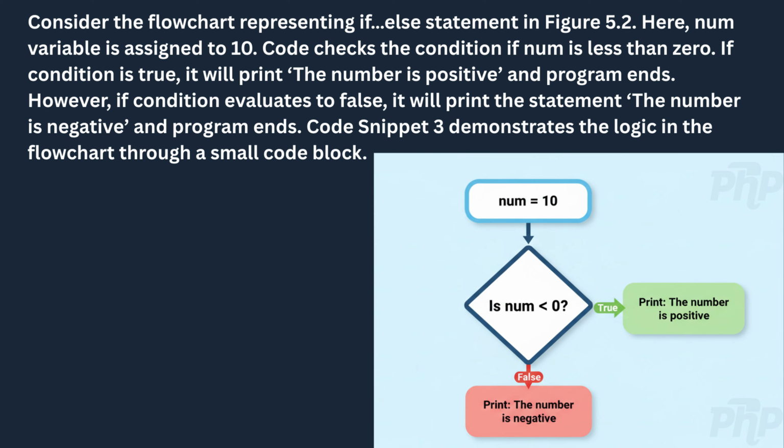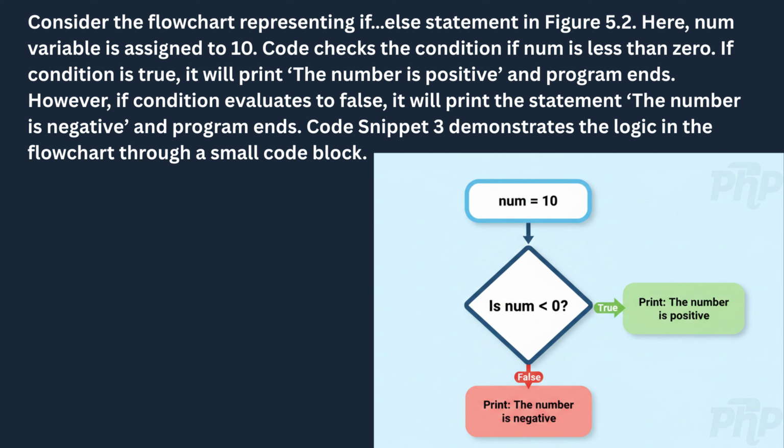If the condition had evaluated to true, meaning if the number were actually negative, the program would have executed the block of statements associated with the if part of the code. In that case, it would have printed, the number is positive. This indicates that the if block is responsible for printing the message associated with the true outcome of the condition.